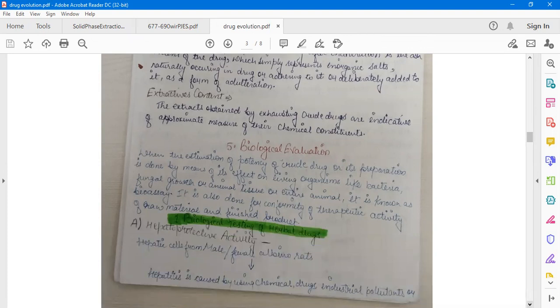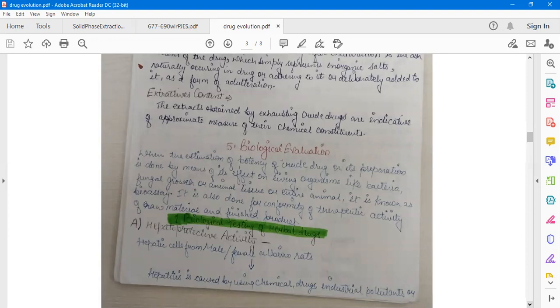And our last parameter for drug evaluation is biological evaluation, when the estimation of the potency of a crude drug or its preparation is done by means of its effect on living organisms like bacteria, fungal growth, or animal tissue or the entire animal. It is known as the bioassay. It is also done for conformity of therapeutic activity of raw material and finished products.